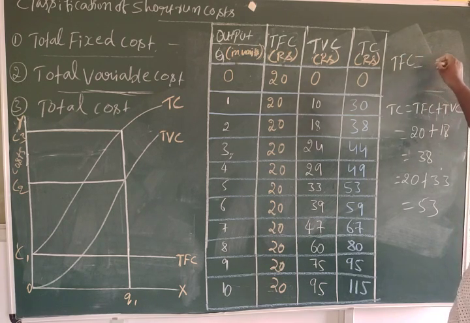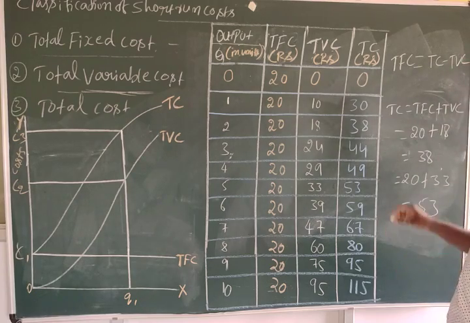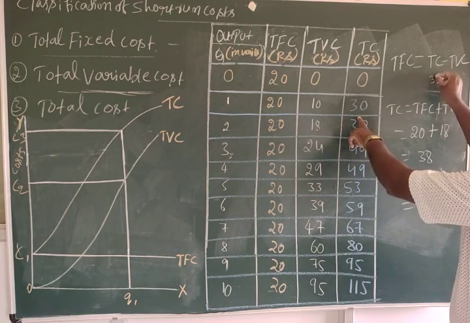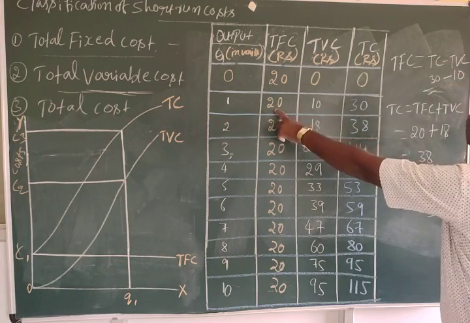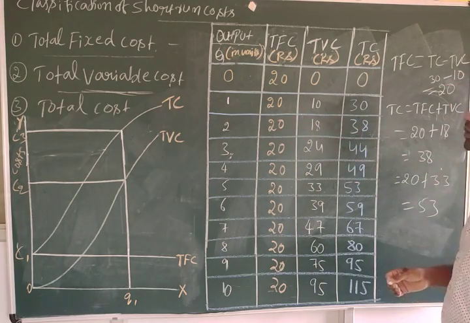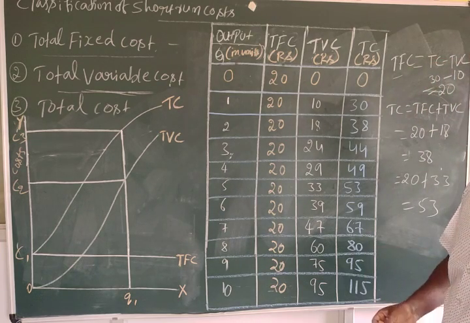TFC equals TC minus TVC. Right? TC is 30 minus 10. The answer is 20. How can we calculate TFC? TC minus TVC.